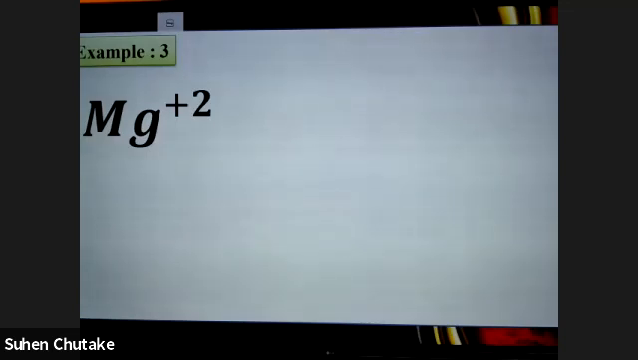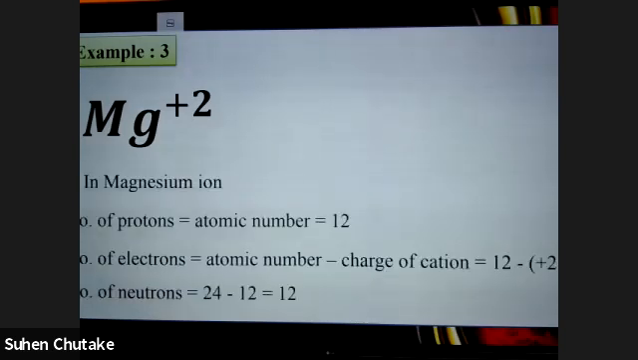Yeah, why are you taking so long? Come on, answer this. See, everything is 12? No, protons and neutrons are 12 like before. Protons and neutrons are 12 only. But electrons will be 10 because plus 2 meaning it has lost 2 electrons. And as it has lost 2 electrons, now the number of electrons will be 10. Are you understanding this?